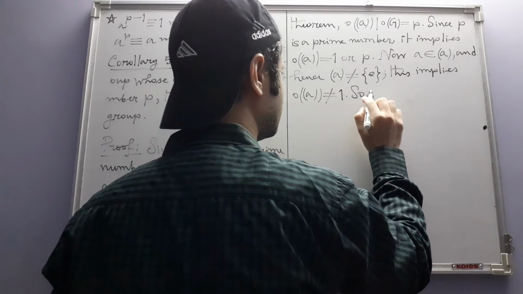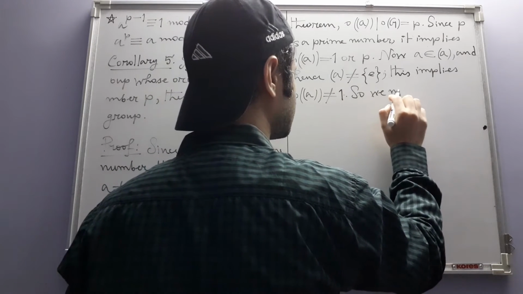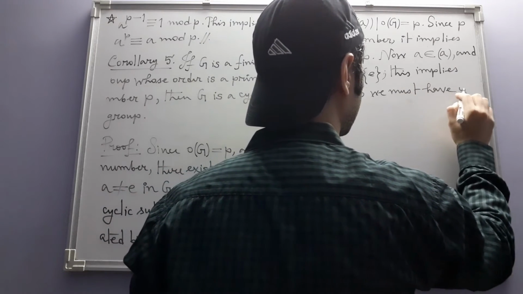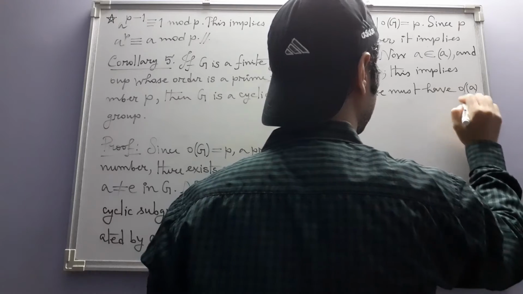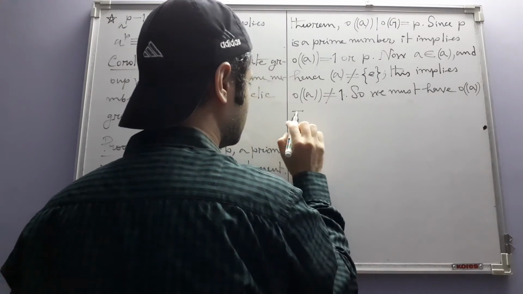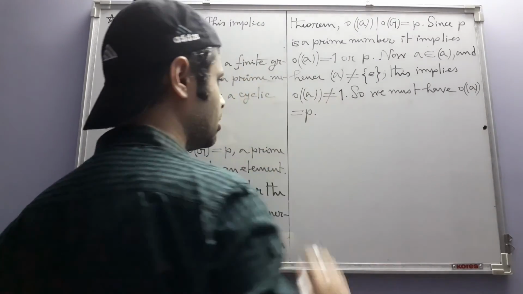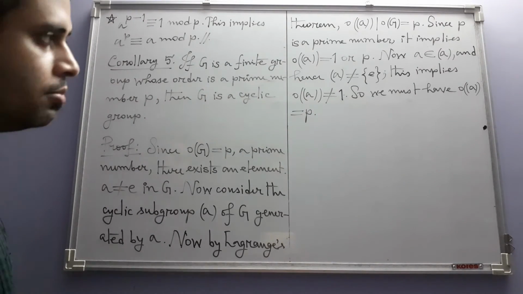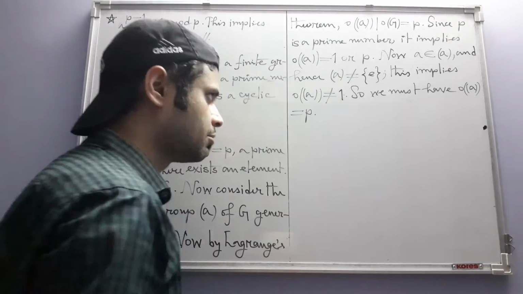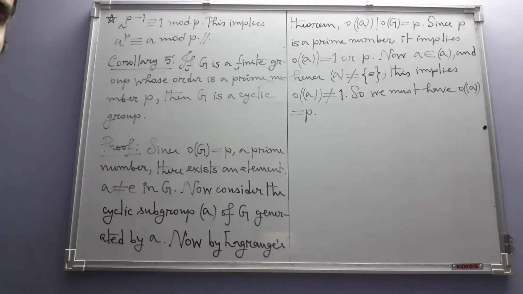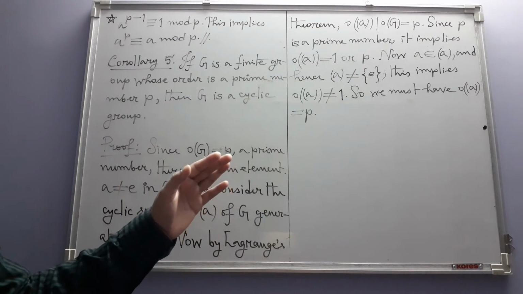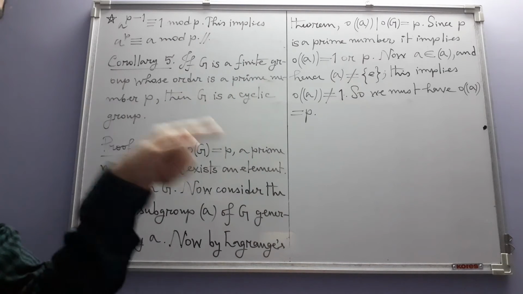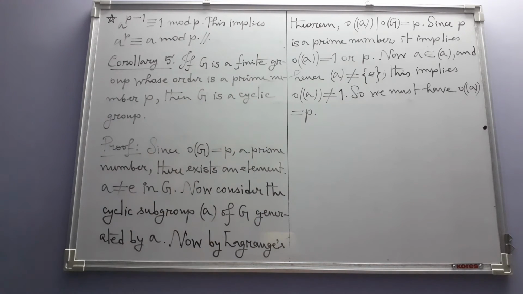So we must have the order of the cyclic subgroup equal to P, but that is nothing but the order of the group. So the cyclic subgroup must be equal to the group, because the group is a finite set and the cyclic subgroup is a subset, and they have the same number of elements.